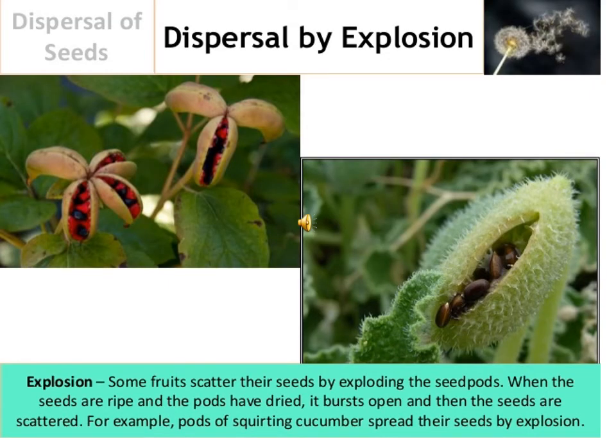Dispersal by explosion. This is another important one. Some fruits scatter their seeds by exploding seed pods. When the seeds are ripe or the pods have dried, the pods open and the seeds are scattered. For example, pods of squirting cucumber spread their seeds by explosion. Another example: a pea pod bursts open with an explosion. Some fruits, like pea, geranium and balsam, burst open when they become dry, and the seeds jump out and the fruit gets dispersed.